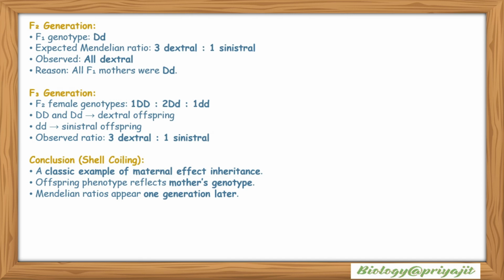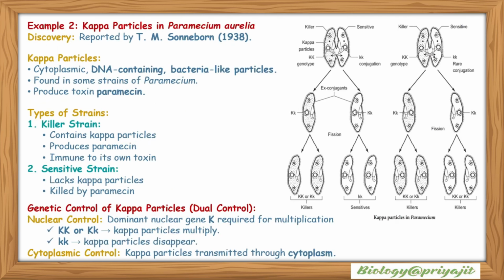So the conclusion of the shell coiling experiment is that it is the classic example of maternal effect inheritance, and the offspring phenotype here reflects the mother's genotype, and Mendelian ratios appear one generation later.